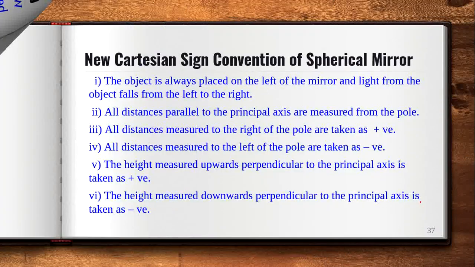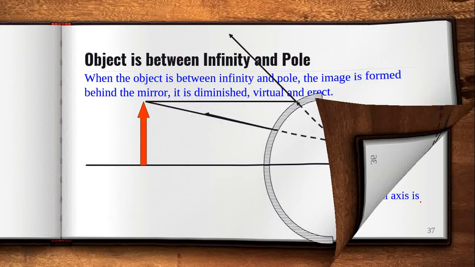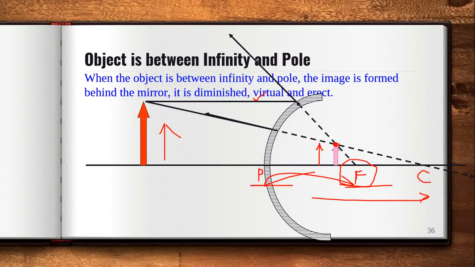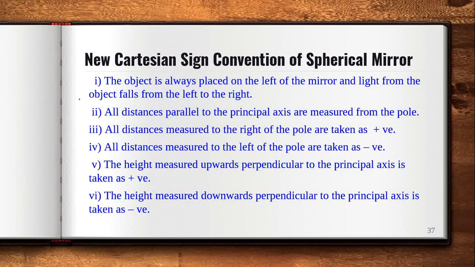Now, as I discussed with you, whenever you are analyzing image formation on a concave mirror or convex mirror, or you can say a spherical mirror, you will always consider an XY graph. So in the XY graph, this is the position.